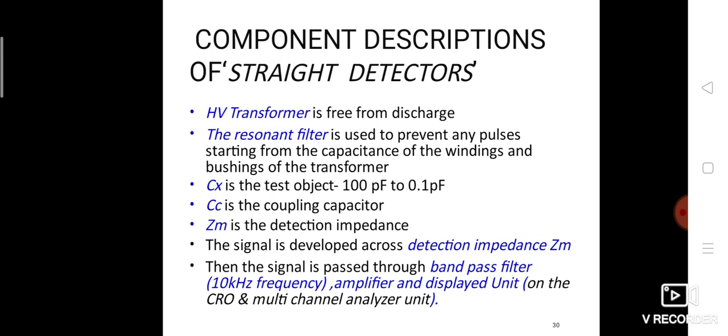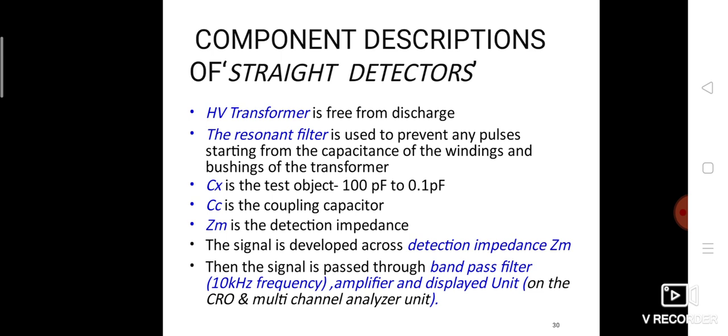Component descriptions. The high voltage transformer is free from discharge. The resonant filter is used to prevent any pulse starting from the capacitance of the winding and bushing of the transformer.